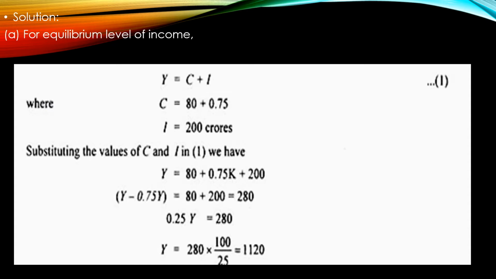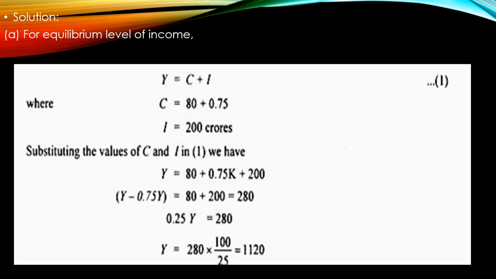By substituting, you will get Y is equal to 80 plus 0.75y plus 200. It's mistakenly written as k, it is 0.75y.